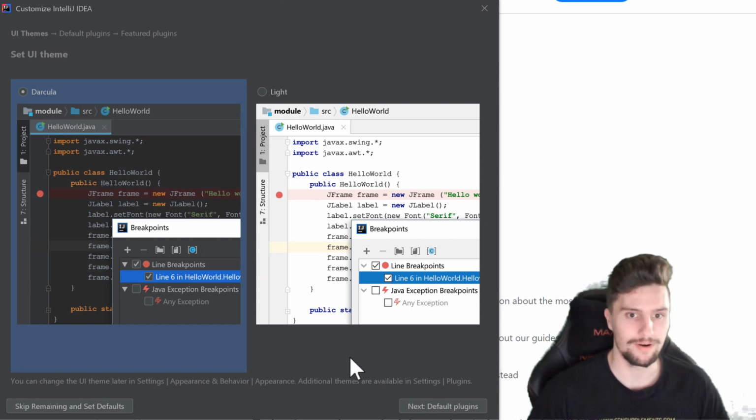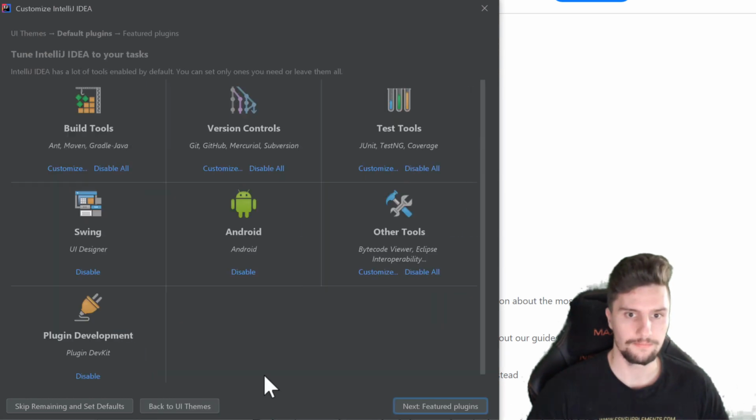And then wait a little moment, and now it comes to the decision if you want to become a real programmer or not. Real programmers choose the dark theme. Now, of course, choose whatever you like here. I'll choose dark theme. We click on next. Then you can see we could modify some pre-installed tools here, which are all pretty advanced. We don't want to touch any of these right now, so we just click on next to featured plugins.